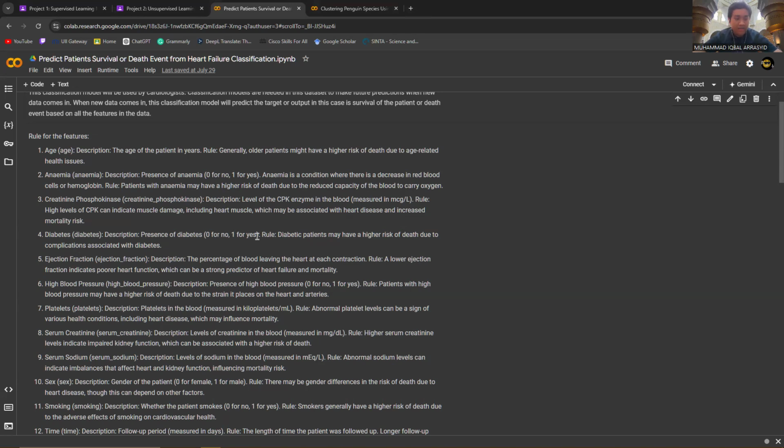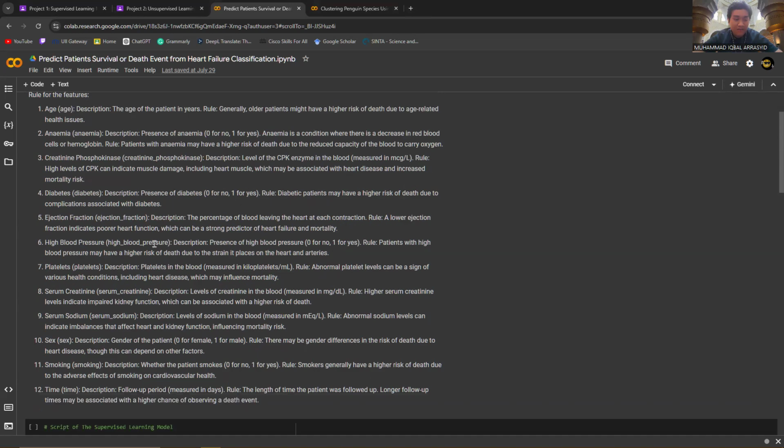The fourth is diabetes. The rule is diabetic patients may have a higher risk of death due to complications associated with diabetes. The fifth one is the ejection fraction. The rule is a lower ejection fraction indicates poorer heart function, which can be a strong predictor of heart failure and mortality. The sixth one is high blood pressure. The rule is patients with high blood pressure may have a higher risk of death due to the strain it places on the heart and arteries.